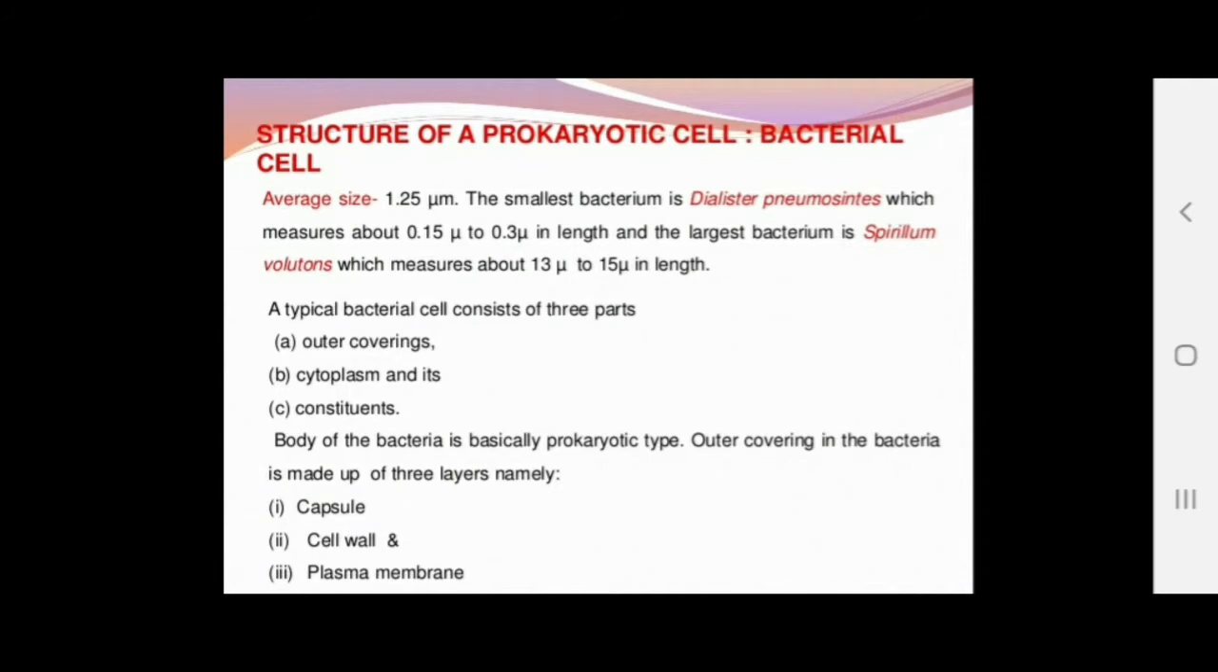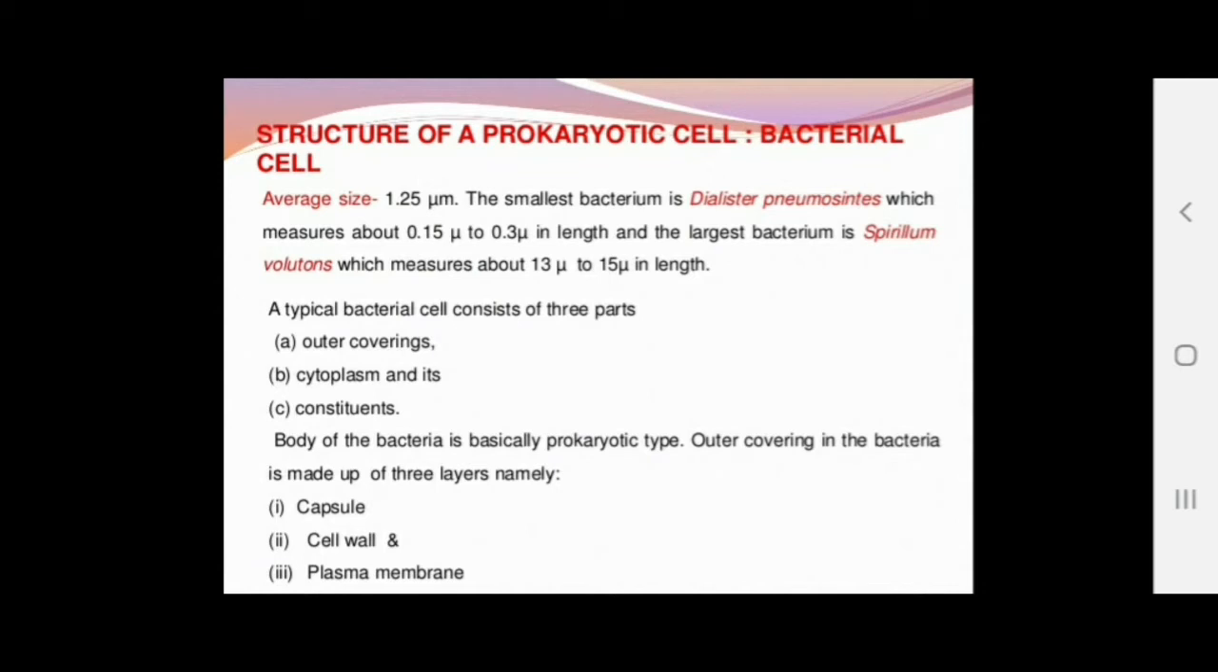Clear? First we will start with the prokaryotic cell. The typical example of a prokaryotic cell is the bacterial cell. Their average size is about 1 to 1.5 micrometer. The smallest bacterium is Dialister pneumosintes, and the largest one is Spirillum volutans. Clear? So these bacteria